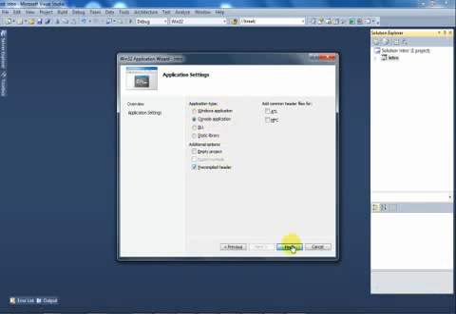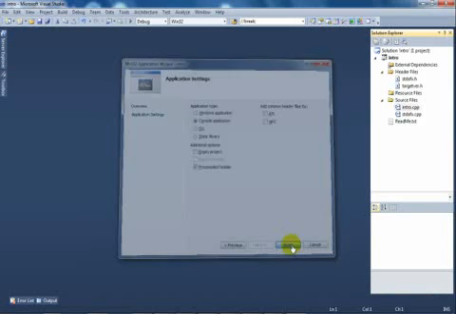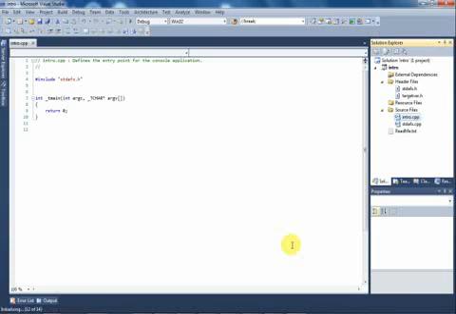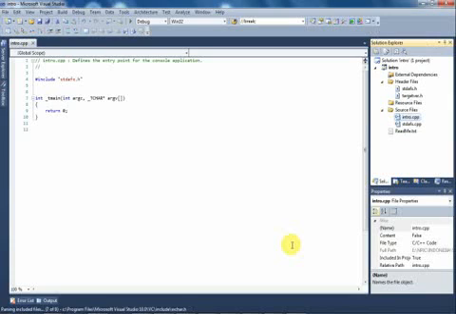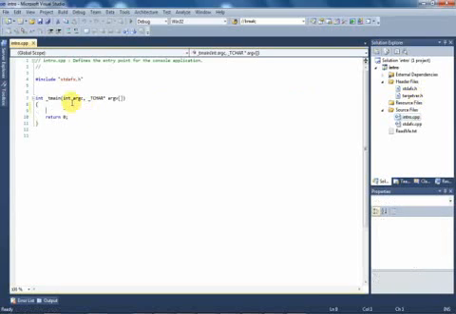The precompiled header and empty project are different, because the precompiled header project has some headers like stdafx.h and targetver.h like this. For writing code, it will be the same. No problem with it. Let me show you.